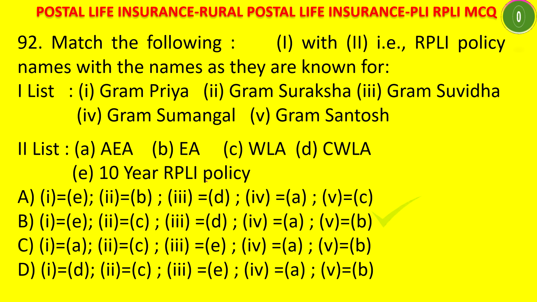We know that the answer is B. 1 is equal to E, that is Gram Priya, a 10 years RPLI policy. 2 is Gram Suraksha, which is C, whole life policy. Gram Suvidha, 3 is equal to D, that means convertible whole life policy. And Gram Sumangal, 4 is equal to A, that is AEA policy. And Gram Santosh is endowment assurance. This you should compulsorily know.